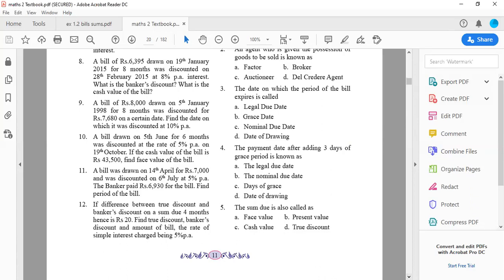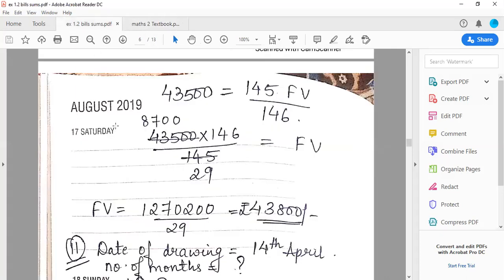Okay. So now we are starting with sum number 11. Pay attention. A bill was drawn on 14th April for 7,000 and was discounted on 6th July at 5%. The banker paid 6,930 for the bill. Find the period of the bill. So the same sum class, sum number 9 के जैसा ही है. 7,000 है, 6,930 also you have. That means whenever you have 2 rupees wale this thing, one is the FV, the other one is the CV. Correct? So we start with the sum, the same pattern.